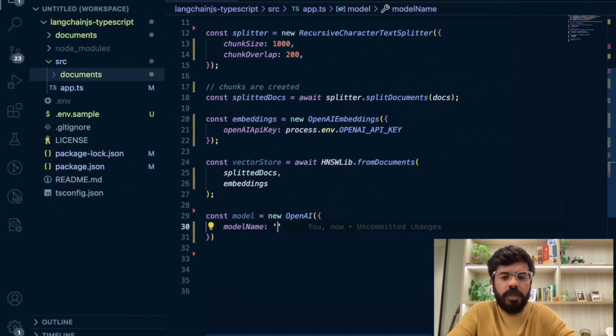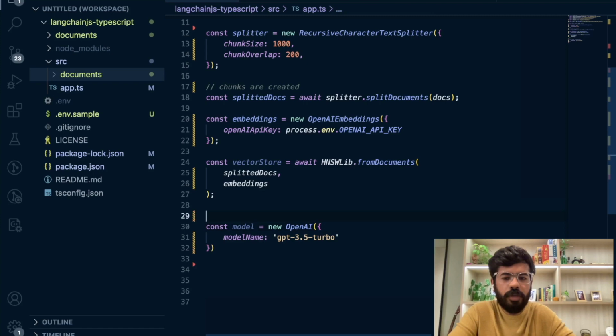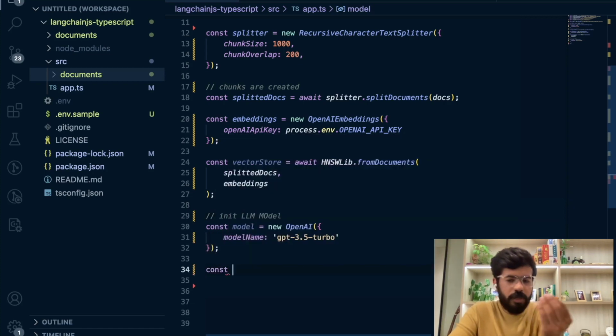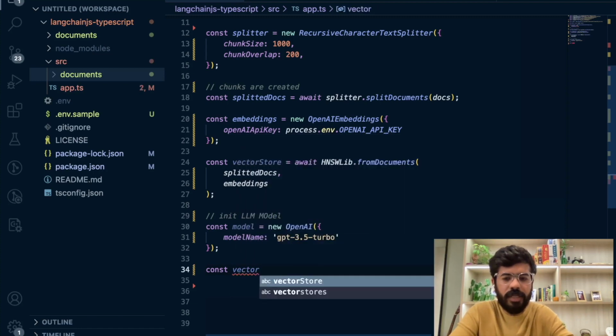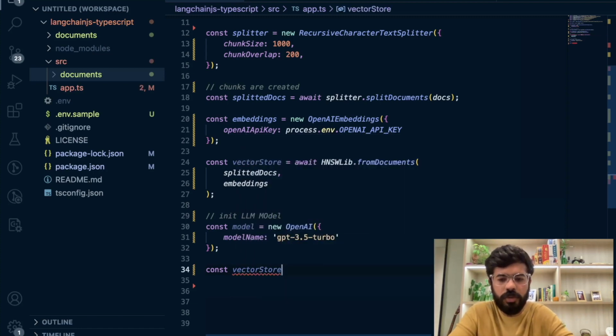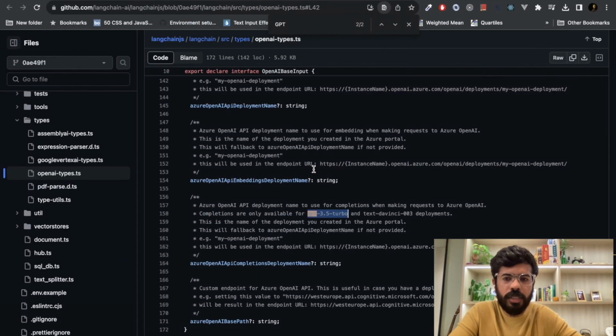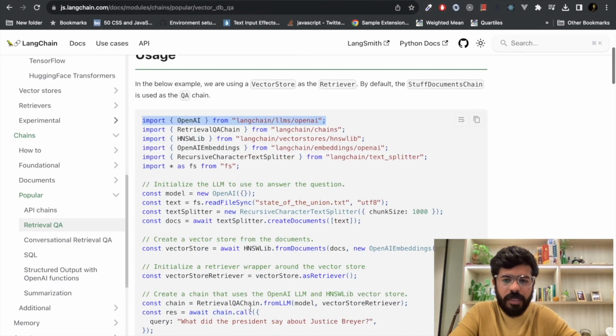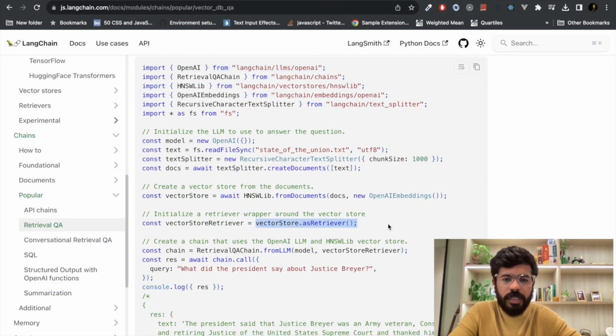Okay. So now my large language model is initialized. Now I need some way to extract the embeddings from my vector store. So I'll say I need a vector store retriever, and that will be using, again, going back here, basically like this.